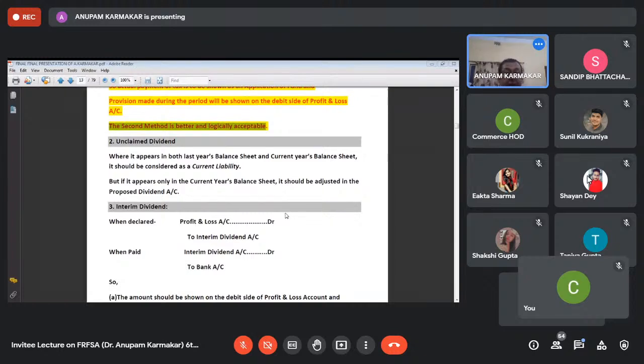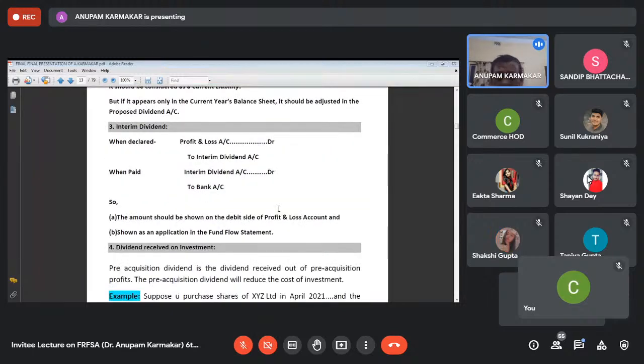Unclaimed dividend, see what kind of adjustment you have to do. If it appears in both last year's balance sheet and the current year's balance sheet, then it should be treated as current liability. But if it appears only in the current year's balance sheet, then it should be adjusted in the proposed dividend account. Interim dividend, when declared, profit and loss debit to interim dividend. When paid, interim dividend to bank. The amount should be shown on the debit side of adjusted PL, and it should be shown in the application side of the fund flow statement.